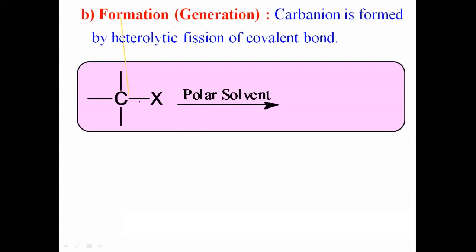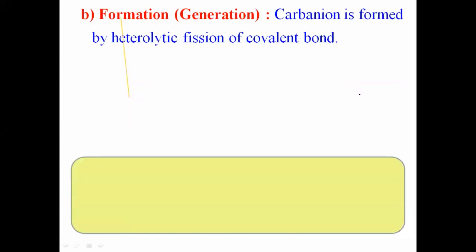And suppose here carbon is more electronegative than X, then what happens? The bonded electron pair goes towards carbon, it acquires a negative charge, while X acquires a positive charge, and that negatively charged carbon species is nothing but the carbanion. Okay, this is the first method of how carbanions are generated, due to simple heterolytic bond breaking in presence of polar solvent. We get the carbanion. Let us see another example.